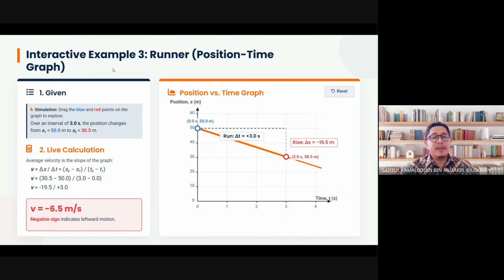So interactive example number 3. Runner. Siapa suka jogging ke apa pagi kan, saya tak suka, ataupun suka berlari kan. Alright, never mind. Let us try to translate the movement of a runner in a position time graph. The position is the y-axis, the time is the x-axis. Now, this is a simulation. You could play around with the graph. Now, look at number 1.